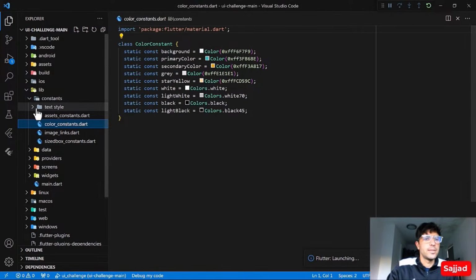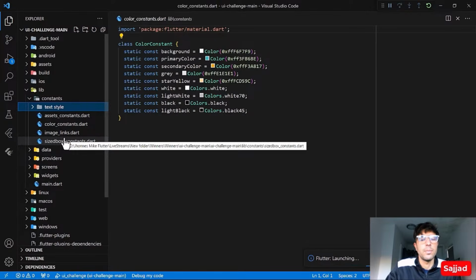So this is again a very good approach. I would recommend all of you, whenever you're using hard-coded things within the application, just keep them in a separate file. It's always easy to use it during the whole application, and you can easily access it throughout the application.